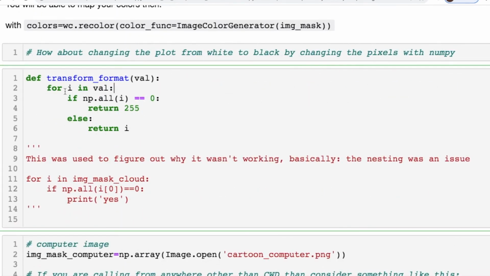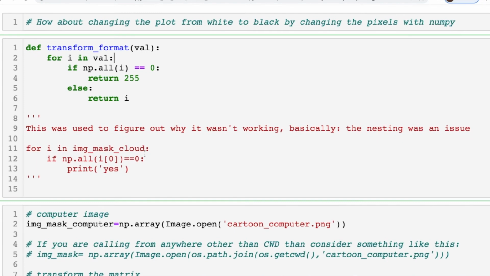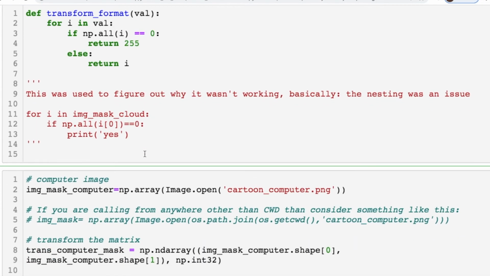So this little transform function, I found it when I was scrolling through looking at examples to get some ideas, because I had an idea of what was wrong with my image. I just wasn't sure how to deal with this because images are not my specialty. So convert everything from 0 to 255, and we need to return this and change our NumPy array so we can remap this and plot it out.